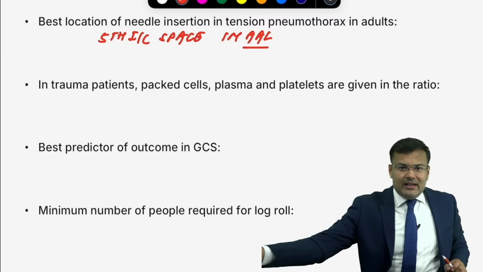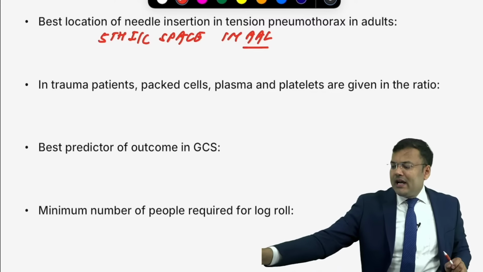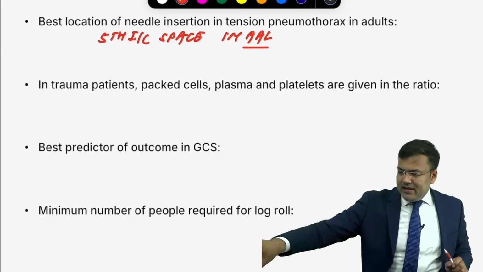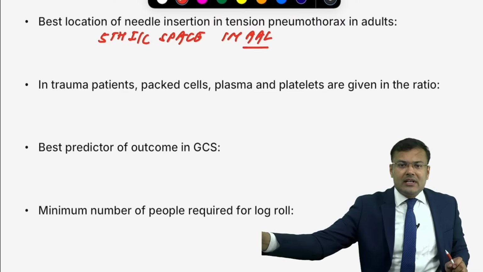Clear? Next, tell me, in trauma patients, packed cell, plasma and platelets are given in the ratio of 1:1:1. So this is the trauma transfusion protocol. Okay.